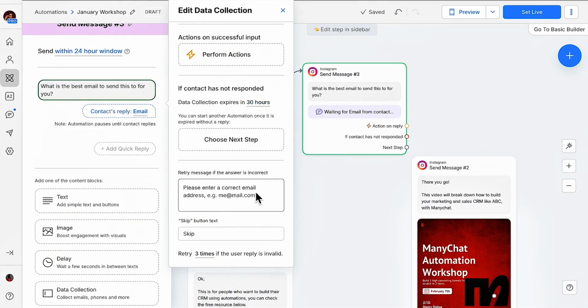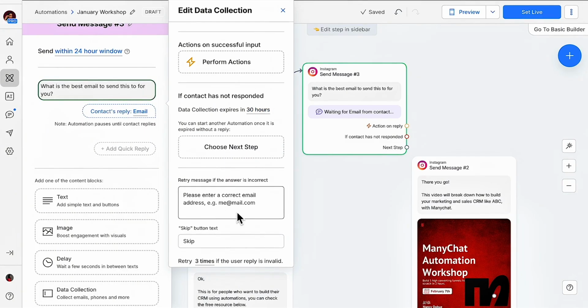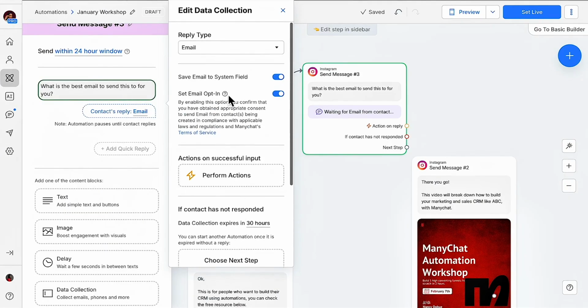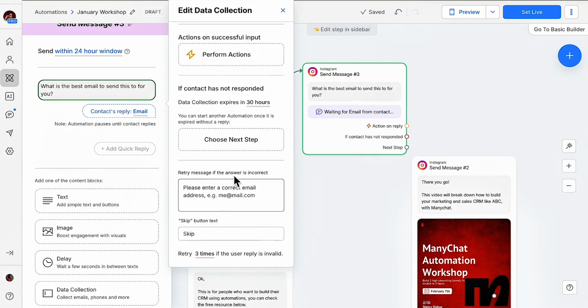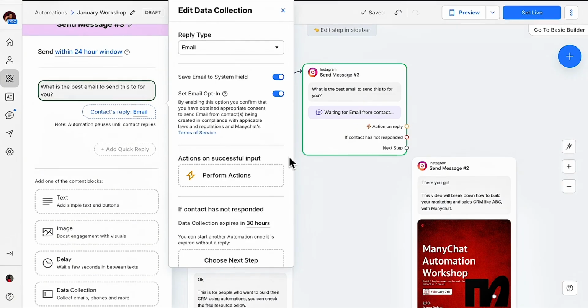Okay? Enter a correct email example. So if they put an email that is not correct, they will get this message. The only reason why this will happen is because you have changed this to email. If you don't change this to email, it's not going to happen. Do you understand? So make sure that you change it and then you change this. It's very, very important, all right? And we are done with this.